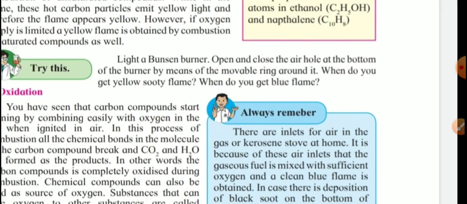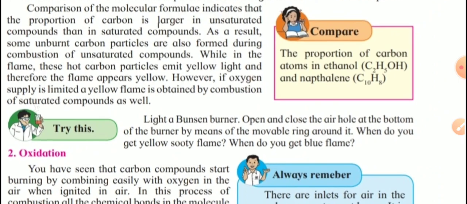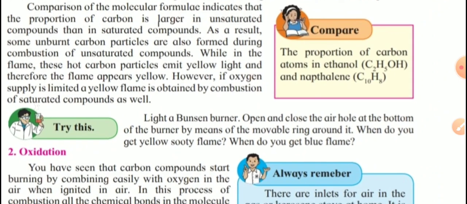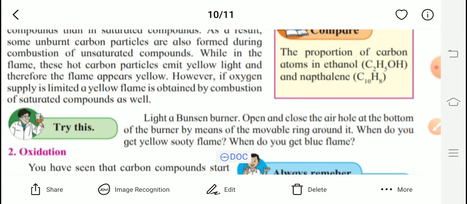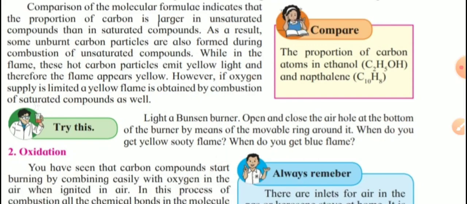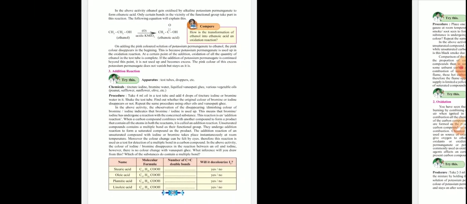I will show the answer on one separate paper. And one more question is given here. Try this. What is the question? See that second question also. I will explain both the answers simultaneously, one after another. Light a Bunsen burner. Open and close the air hole at the bottom of the Bunsen burner by means of the movable ring around it. When do you get a yellow sooty flame and when do you get a blue flame? We are observing these two concepts carefully. Clear? Now see the answer of these two.